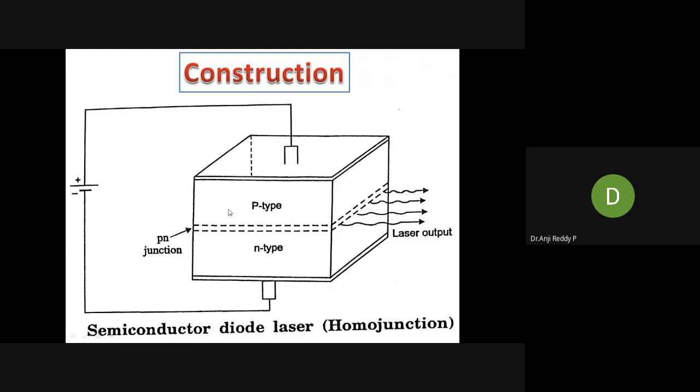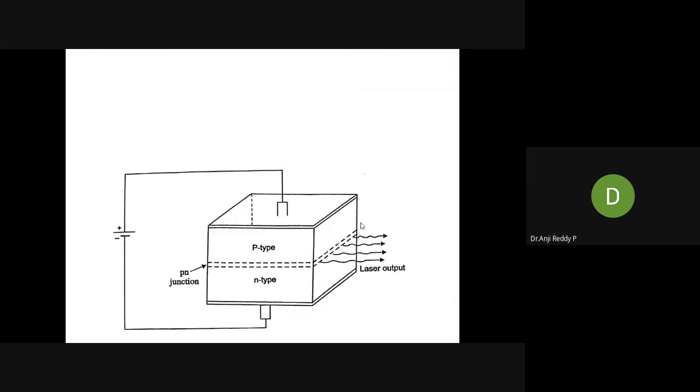After polishing, one side will act as a 100% reflector, and the second side will act as a partial reflector. After more reflections between the reflectors, and after achieving the required light, it comes out in the form of laser. Now we will check point by point.